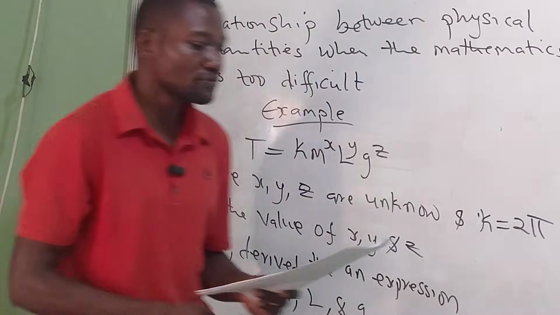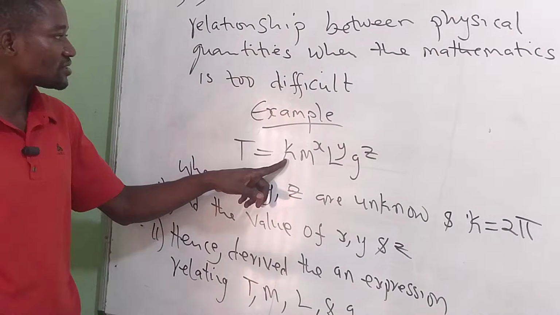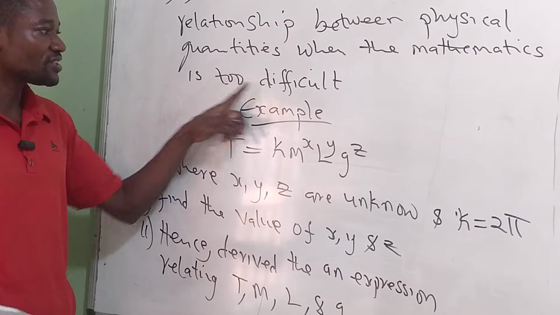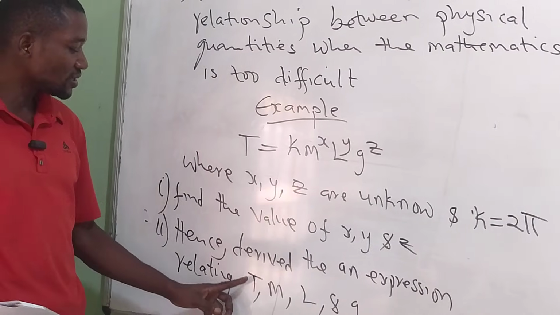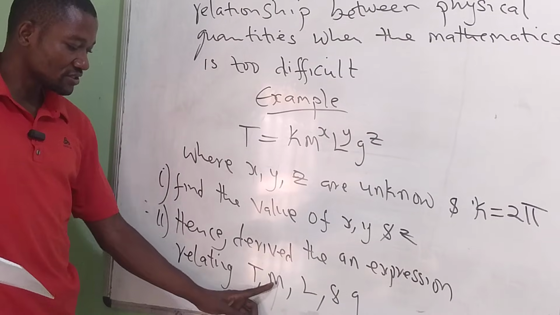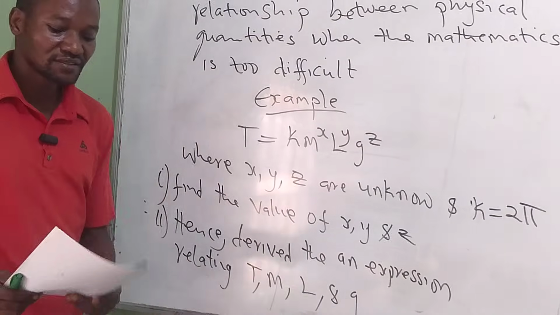So we have a question before us. This is the mathematics. Looking at it, you know it's really too difficult to go about it. So we have to find a relationship between T, m, l, and g.